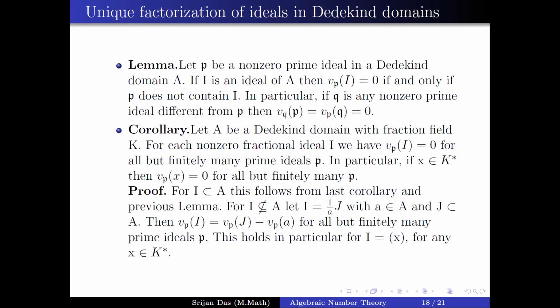And this holds in particular for I equal to x for any x belonging to K star. So V_P(a) is 0 and V_P(J) is 0 for all but finitely many prime ideals, so we can say V_P(I) is equal to 0 minus 0. So this is 0. There we have the corollary that V_P(I) is equal to 0 for all but finitely many prime ideals P.